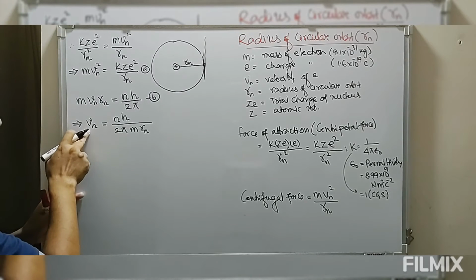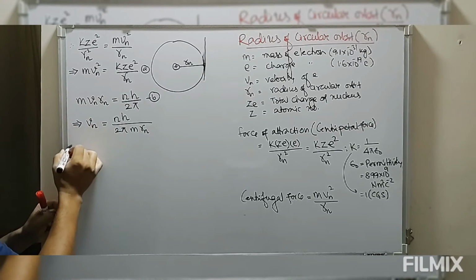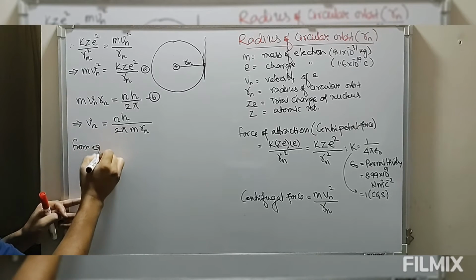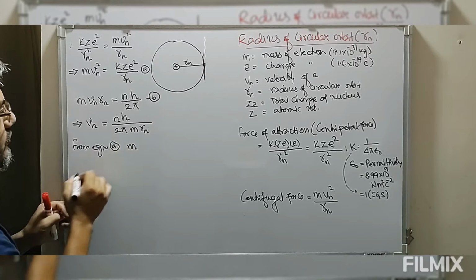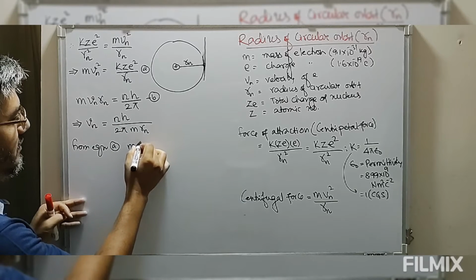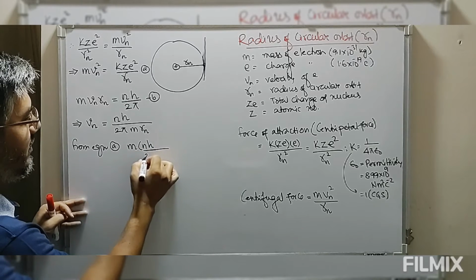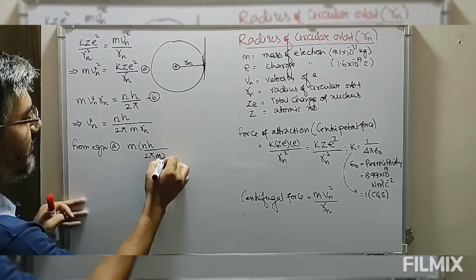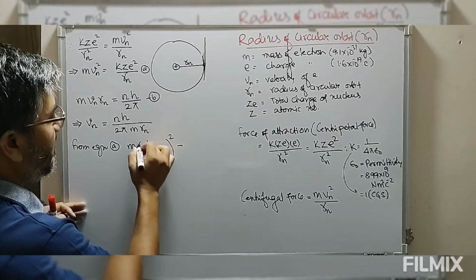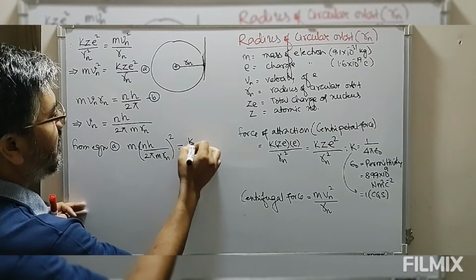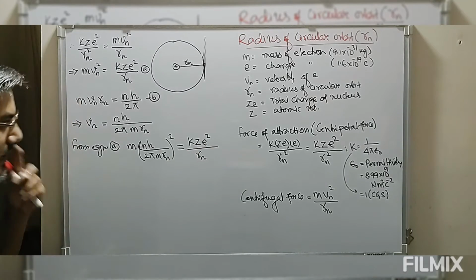Now look at this. We can use the value of the velocity of the electron in the nth orbit in this equation. So from equation A, we have m v square, that is m times n h divided by 2 pi m Rn, whole square, is equal to kZe square upon Rn.